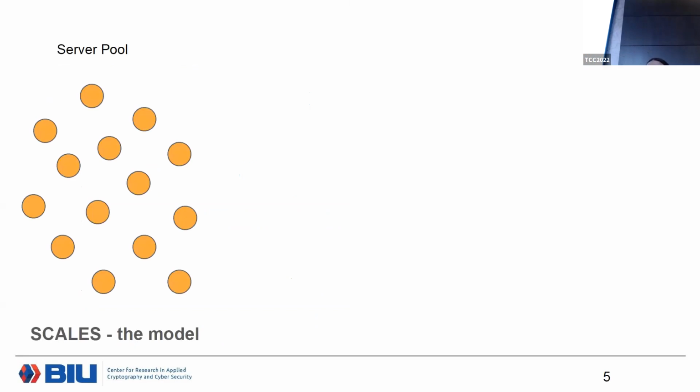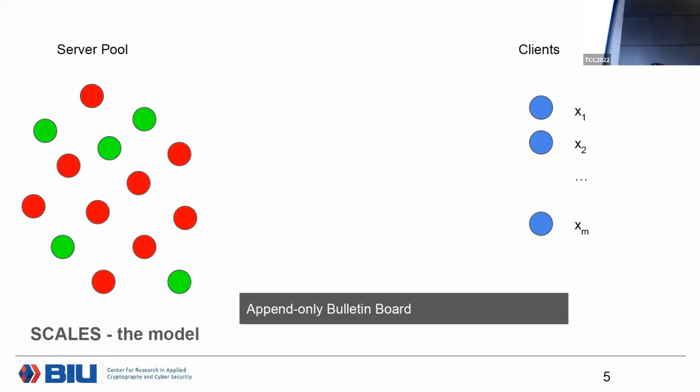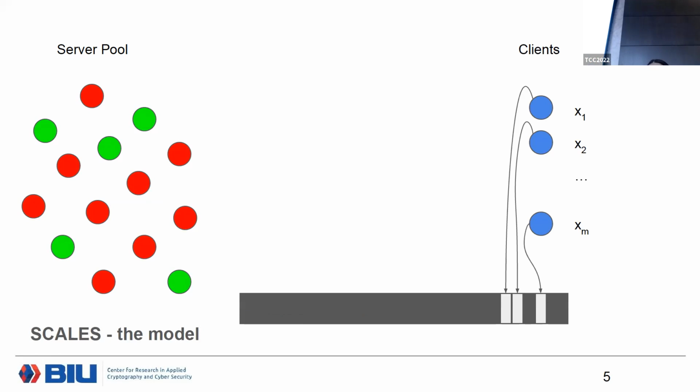Okay, so just pictorially, what does a protocol look like in the Scale model? We have an initial servers pool, which could be corrupted to some extent. And we have the clients, or the input providers. To run a Scale protocol, they will start by publishing their first message on the bulletin board. This message depends on their input.